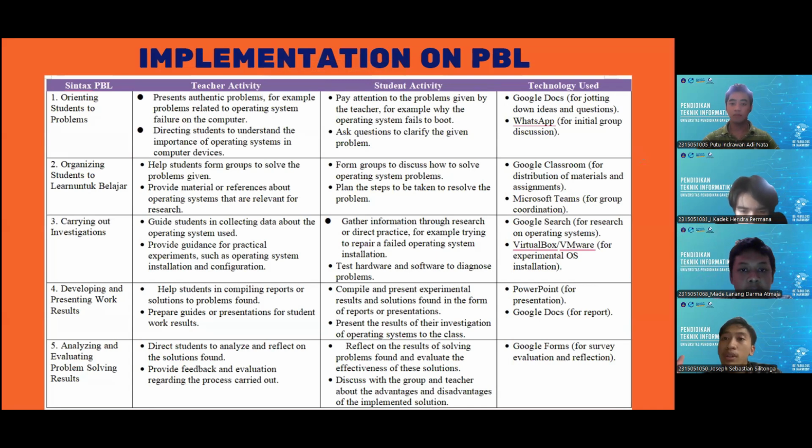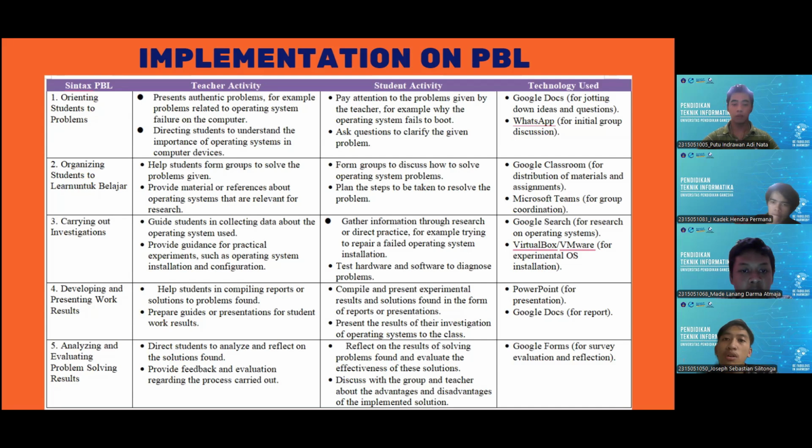Student activities are paying attention to the problem given by the teacher, for example why the operating system fails to boot, and then asking questions to clarify the given problem. Using technologies Google Docs and WhatsApp.